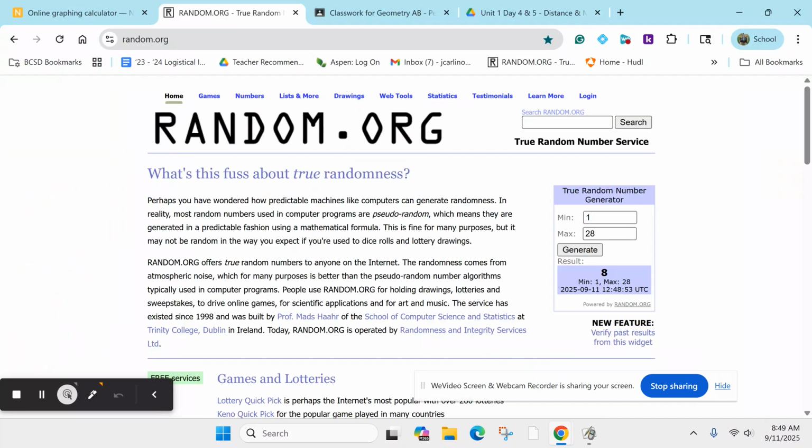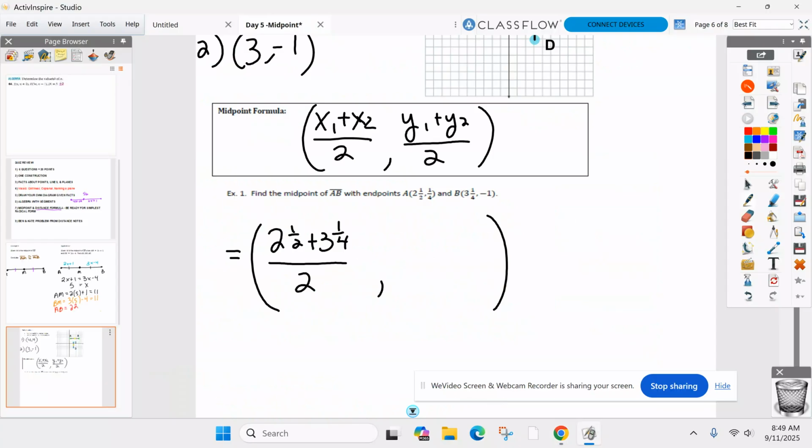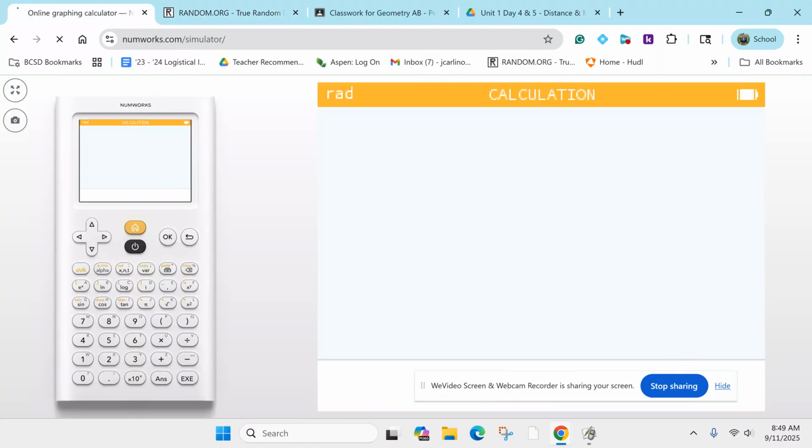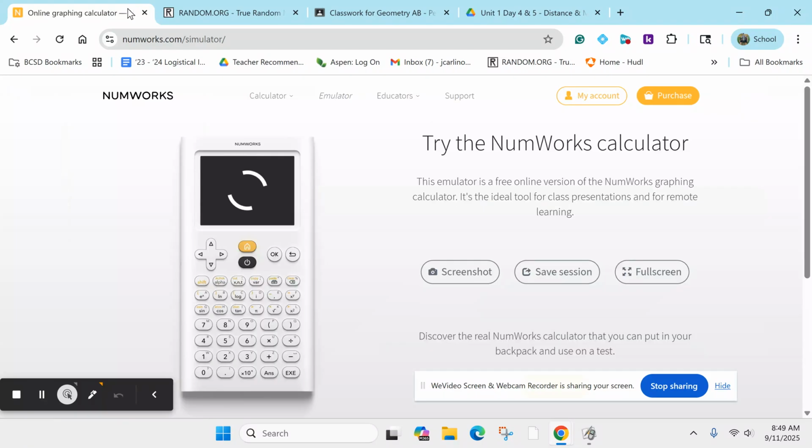And then what are the y coordinates I'm adding up here? Y coordinates, Candace? 1/4. Good, 1/4 plus a -1. Don't drop that negative sign. Divided by 2. Just if you've never done this before on your NumWorks, no problem.